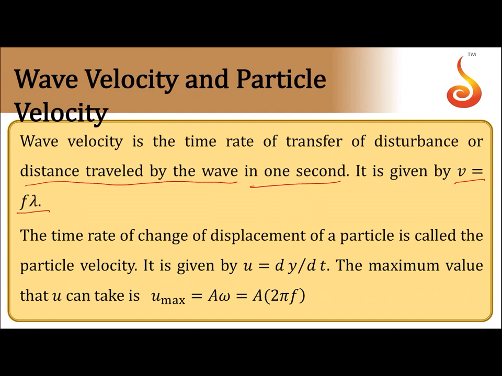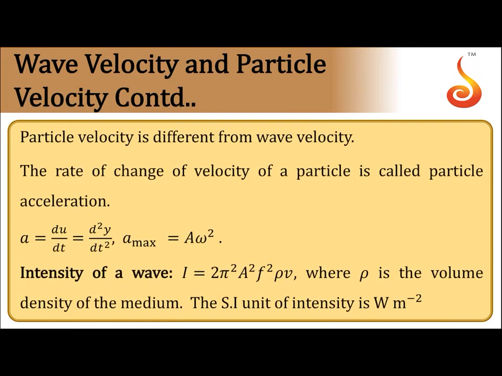Then the velocity of the particle executing simple harmonic motion, that is what we call particle velocity. It is a variable. Particle velocity is given by dy by dt, but wave velocity in a given medium is constant. The maximum value of particle velocity is u maximum, which is equal to a omega. It is the same as what we had in the case of oscillation. So particle velocity is different from wave velocity. Similarly, we can have particle acceleration, which is du by dt, that is d square y by dt square. The maximum value of acceleration is a omega square.